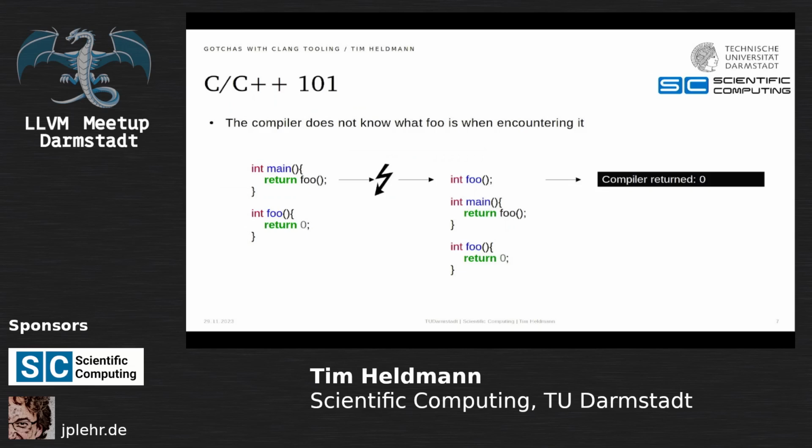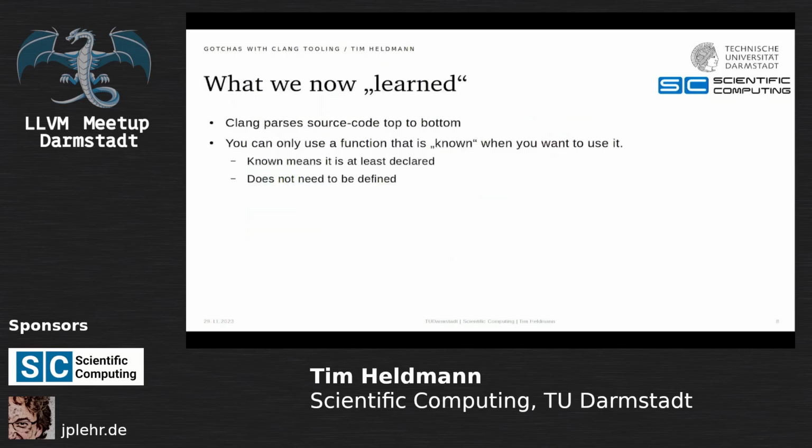So, what C++ 101 tells us: as soon as we encounter foo, the compiler does not know what foo is, so we need to forward declare the function foo so that the compiler at least knows, hey, there is this thing called foo. We do not need the definition, which is the thing between the curly brackets. We just need to tell the compiler this thing exists, and the compiler is very happy. What we now learned is Clang parses your source code top to bottom, and you can only use a function that is known before you can use it. And known means that the compiler has at least seen some kind of signature for this function. You do not need the definition.